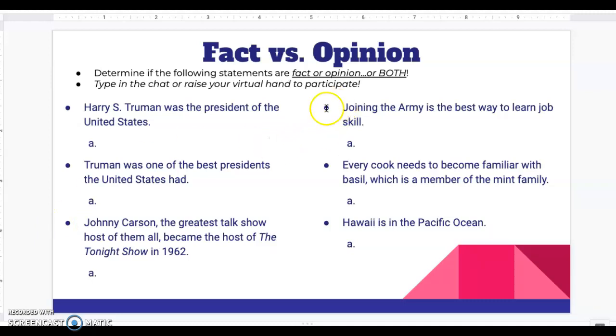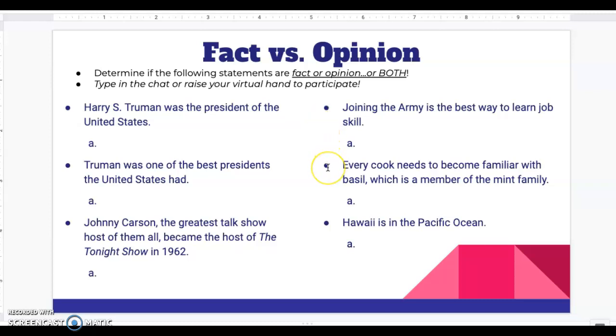Let's hop over to the next part of the list. Joining the Army is the best way to learn a job skill. Fact or opinion? It's an opinion. So not everyone has been in the Army. And this also offers up a perspective. So someone could feel differently. That's an opinion.